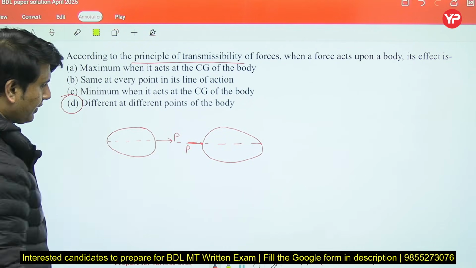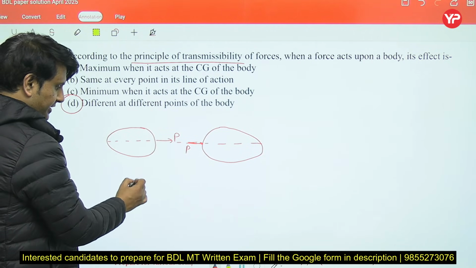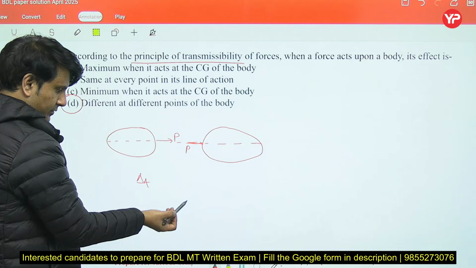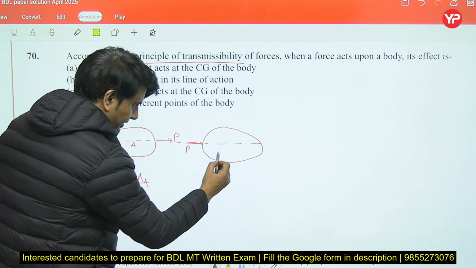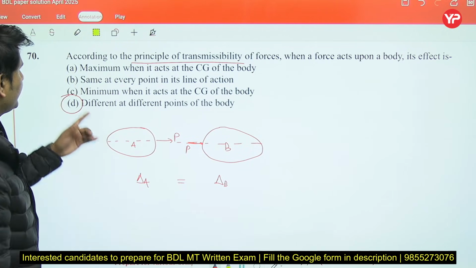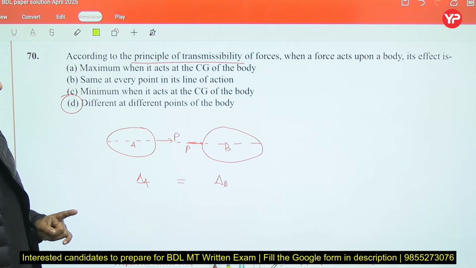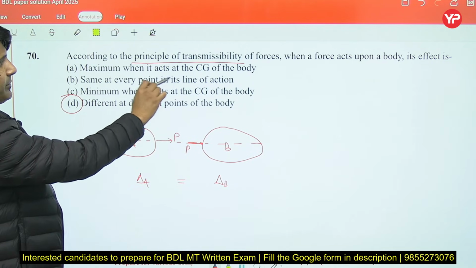So the effect is the same: when the load is here, the displacement is delta A, and here the displacement is delta B, then this would be equal. So it is asking, according to the principle of transmissibility of force, when the force acts on a body, it affects maximum at its CG.